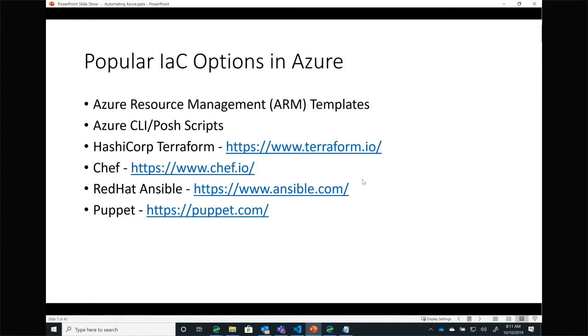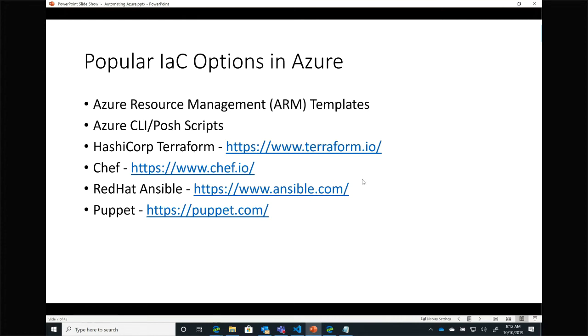So there's a number of these third-party products out there. I mentioned Terraform. There's also Chef and Puppet, and also Ansible from our friends over at Red Hat. Today, I'm going to be focusing on the features that are built into Azure. At the end of the day, all of those third parties, when they are deploying things to Azure, have to end up calling ARM and have to end up using the Azure tooling. They're just obfuscating that with a layer of indirection. How do they say you solve any problem in computer science? By adding a layer of abstraction. So there are pros and cons there, right?